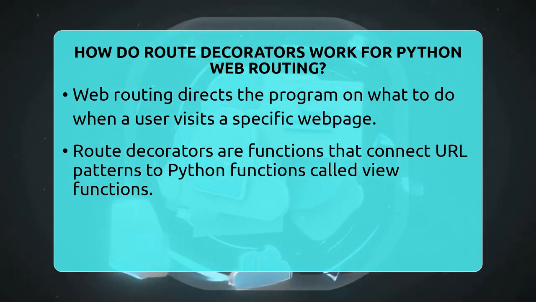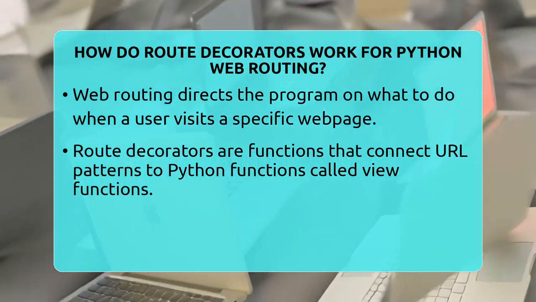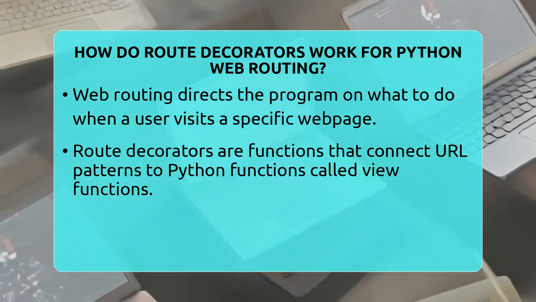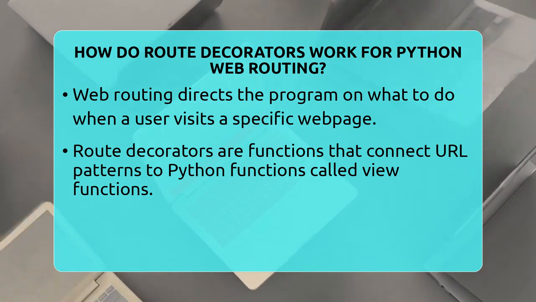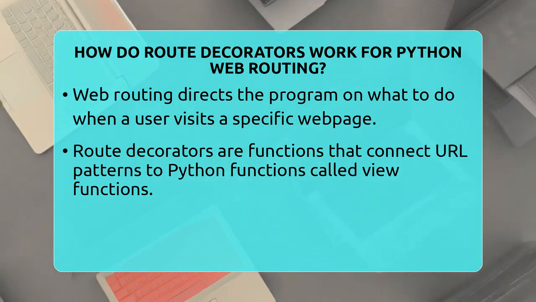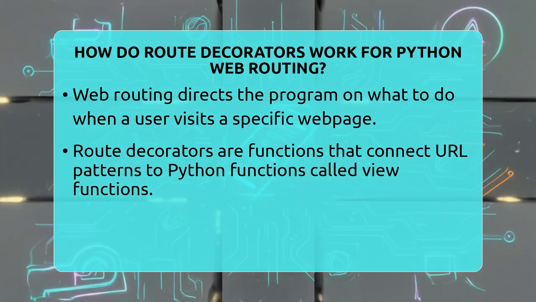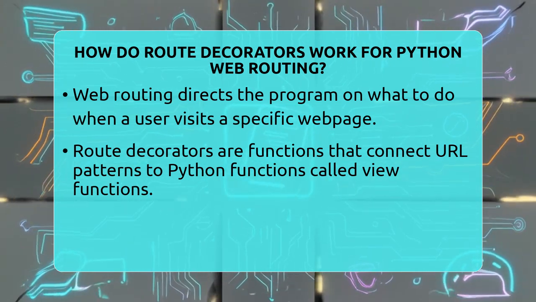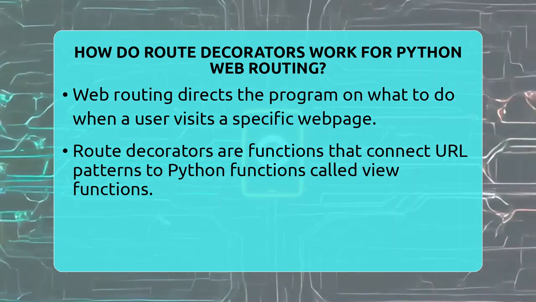Route decorators are special functions that connect a URL pattern to a Python function, which is called a view function. When a user types in a URL or clicks a link, the web framework looks at all the registered routes to see which one matches the URL. The decorator helps register that route with the framework.